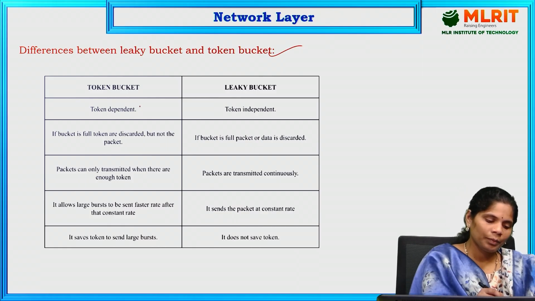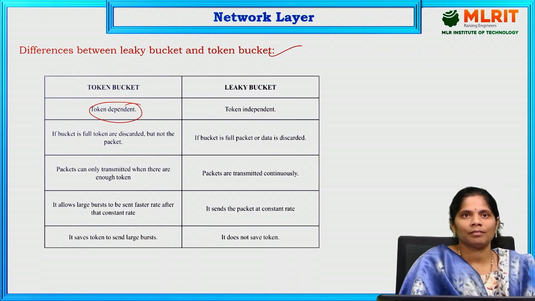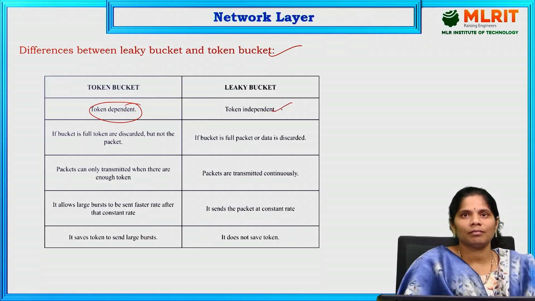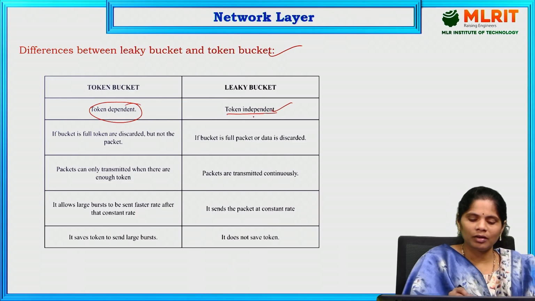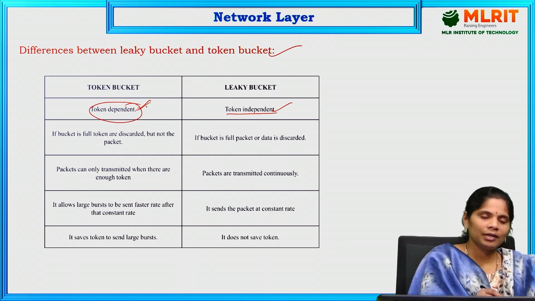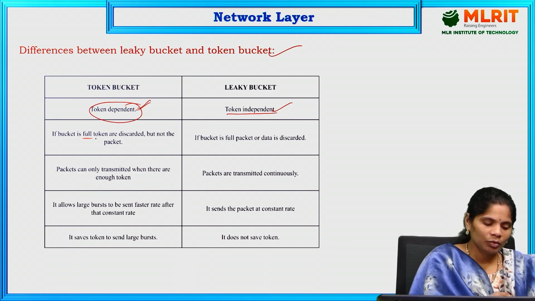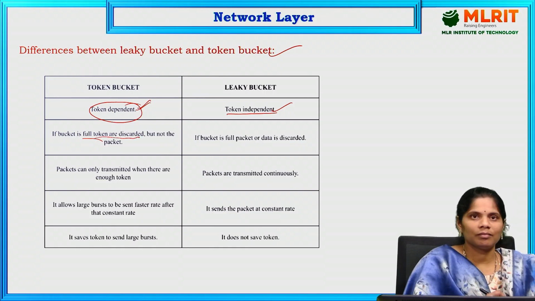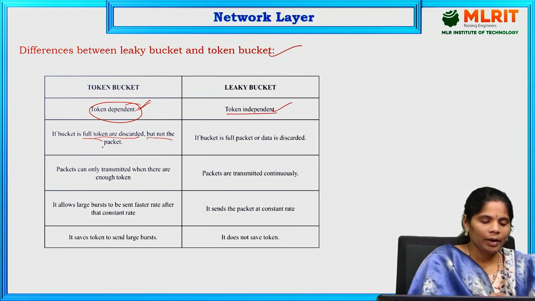In token bucket, the token is dependent. In leaky bucket, the token is independent. Leaky bucket is a bursty flow. Here, the token is dependent. When the packet is there, only then will the tokens be available. That's why it is dependent. If the bucket is full, the tokens are going to be discarded, but not the packets.